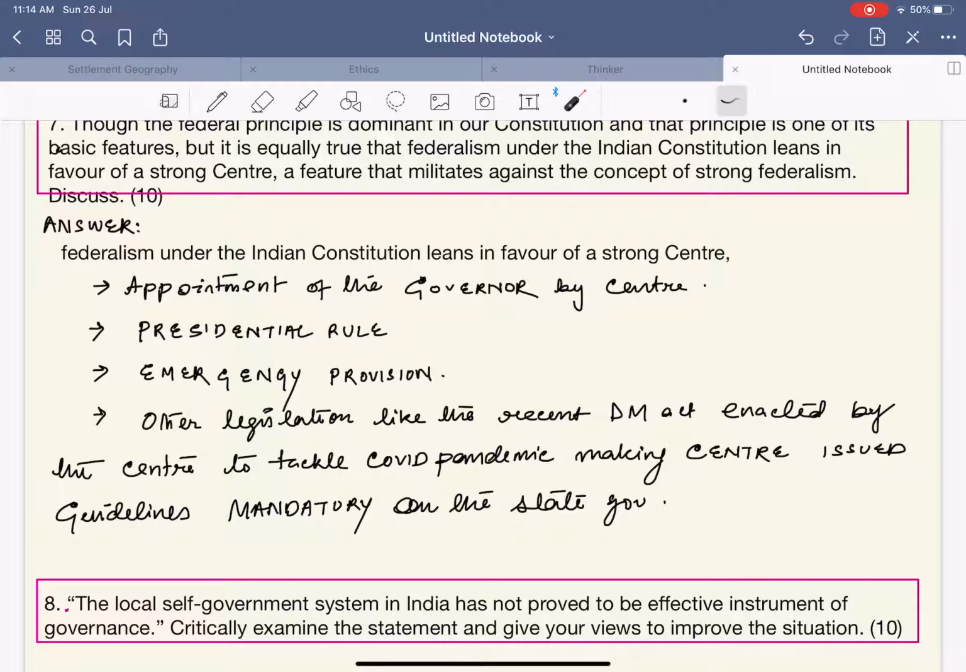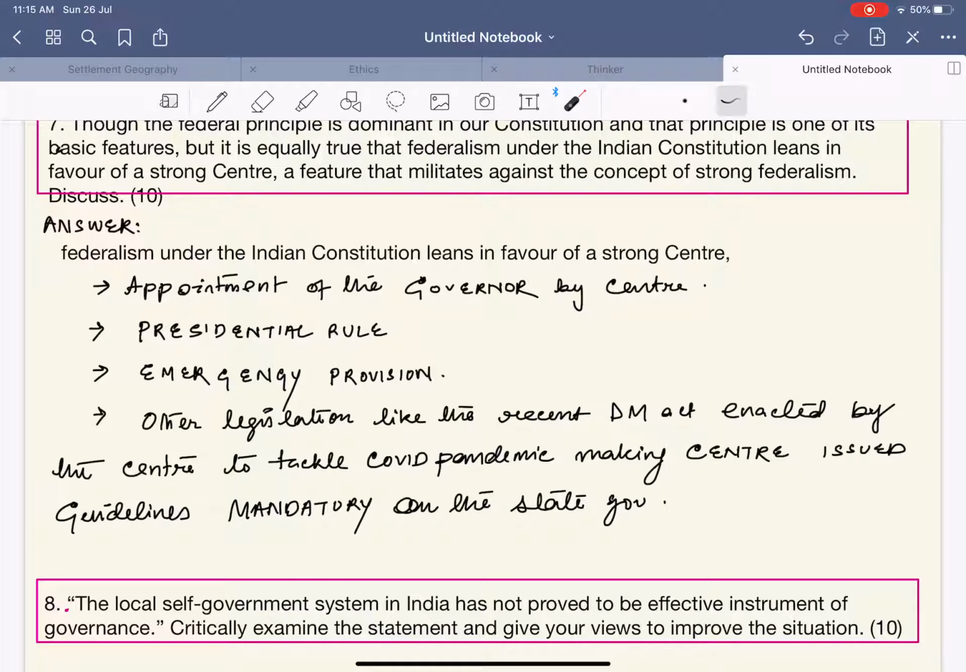So basically, though India completely depends upon a strong center, at the end of the day it is federalism that gets highly compromised. And these are the points which you can highlight. Remember, one thing is that federalism also got compromised during the 1976 emergency period. This was also a time during which federalism got compromised.